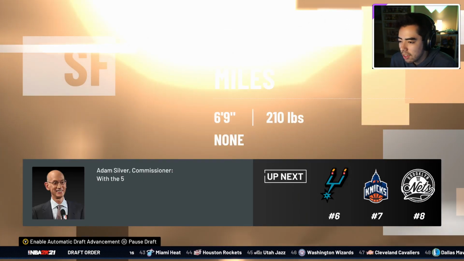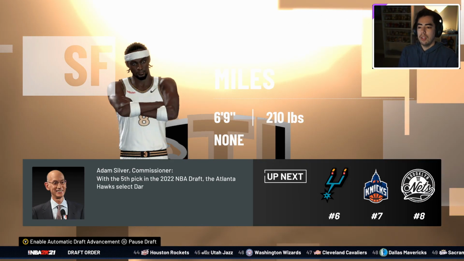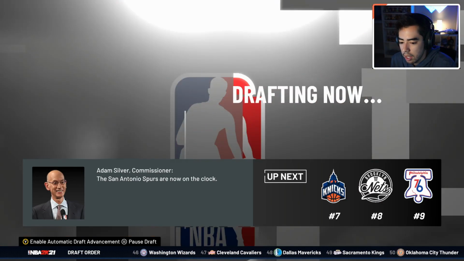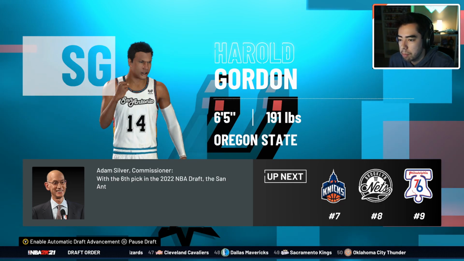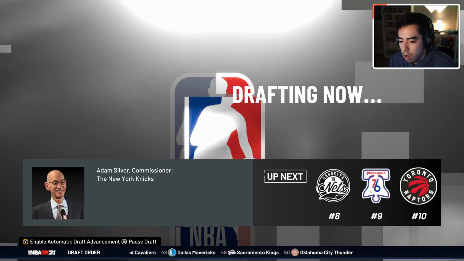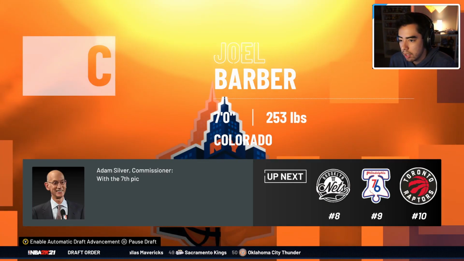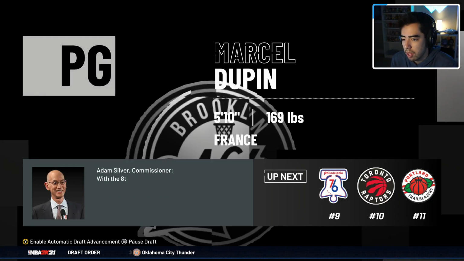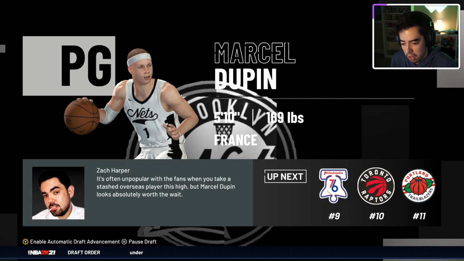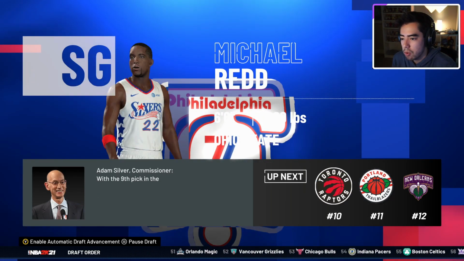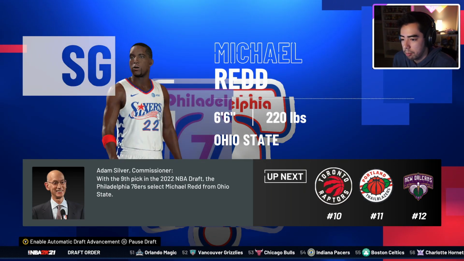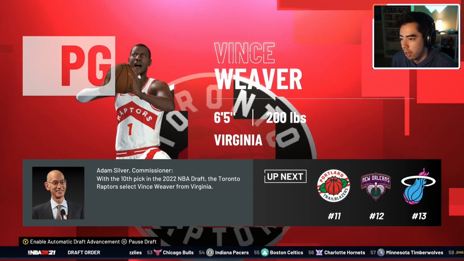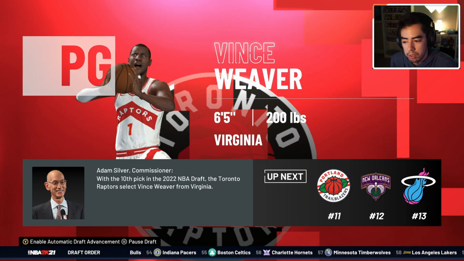The Atlanta Hawks take, oh man, some of these are hard to see, but that's Darius Miles. With the 6th overall pick, the Spurs take an auto-generated player. With the 7th pick, the Knicks take an auto-generated player. There might not be a lot of real players in this draft class. The Nets take an auto-generated player. The 76ers take Michael Redd. Okay, so Michael Redd dropped to the Sixers. And then the Toronto Raptors take another auto-generated player. There weren't very many real players in this draft class.